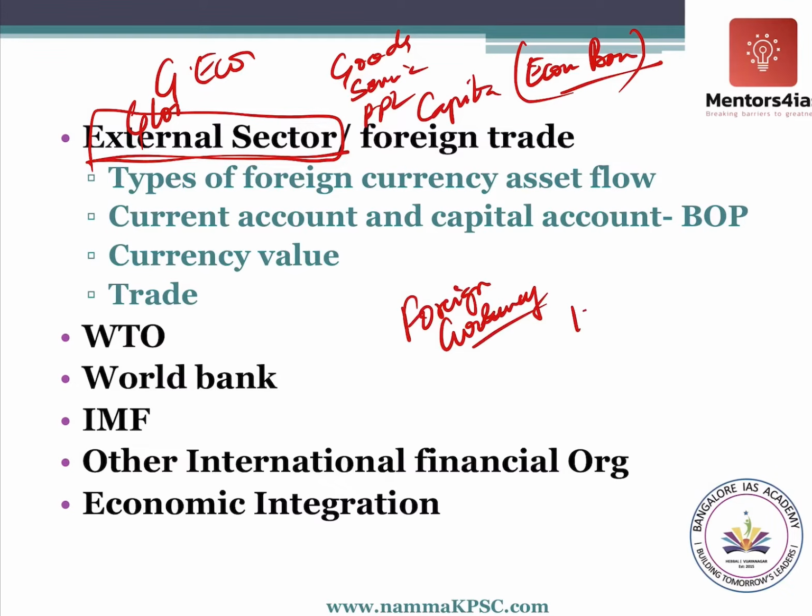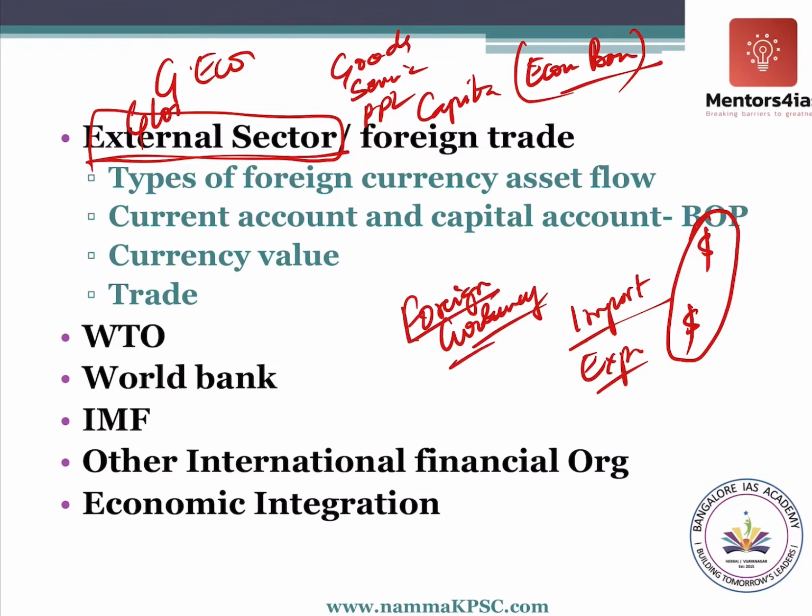See, for example, import. When we import something, let's say when you import petrol, you pay in what? You pay in dollars. When you export, what do you do? When you export, what do you get? You get dollars. So that part of the economy which is done in foreign currency is known as external sector.